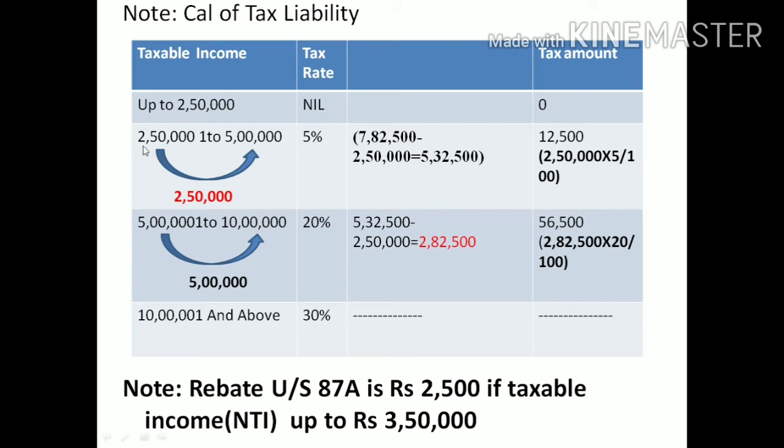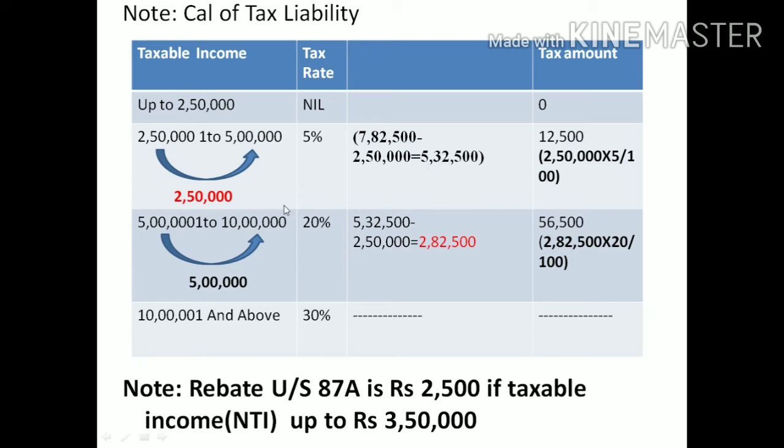The slab covers income from 2,50,001 rupee to 5 lakh, so the difference here is only 2,50,000. But we have income of more than that, 5,32,500. In this situation, the amount should be divided into two parts.